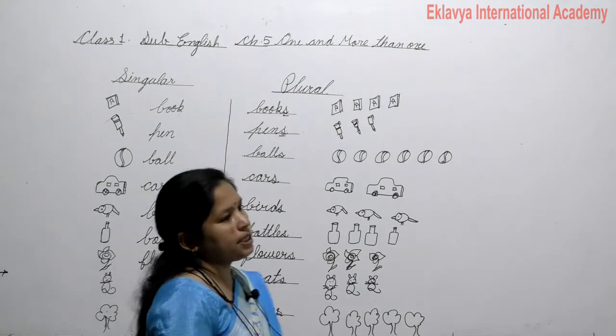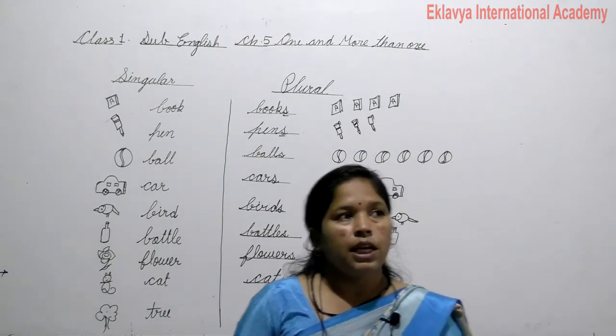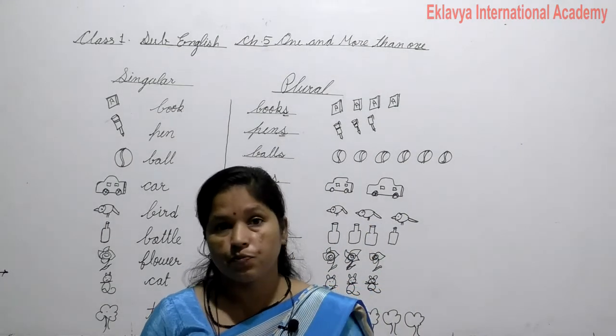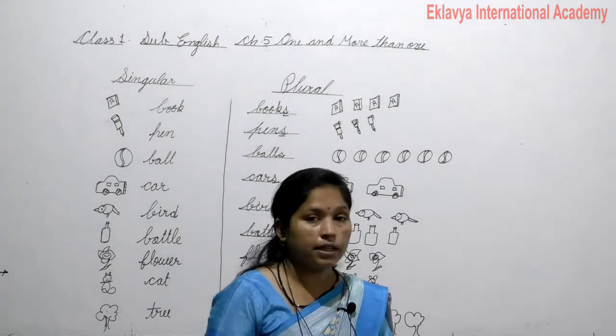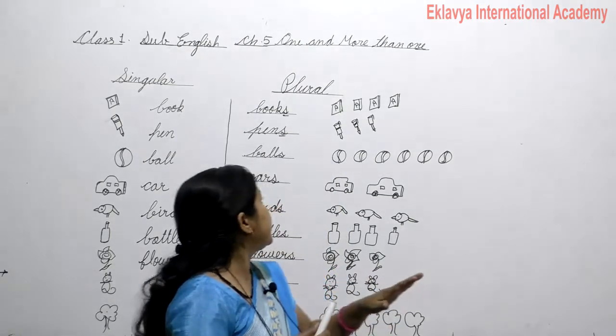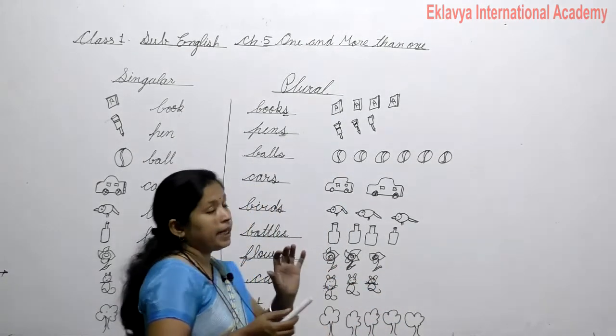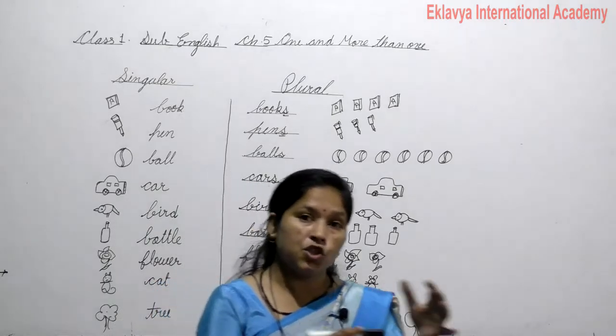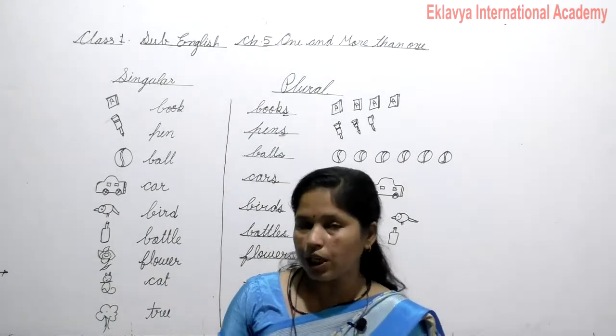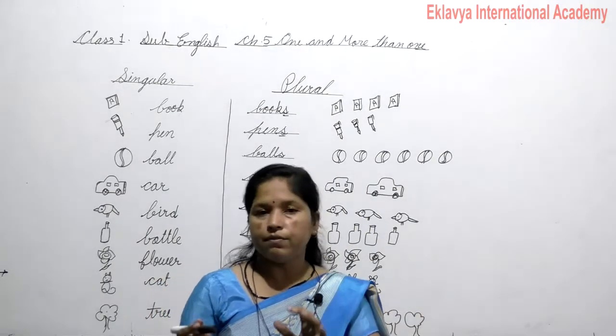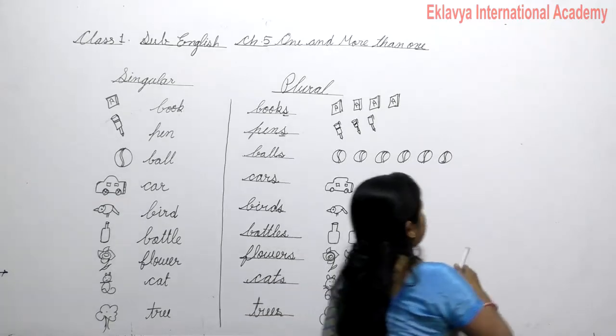And some words are like this: fish, sheep, deer. They don't change in singular and plural. They are the same: sheep is singular, sheep is plural, fish is singular and fish is plural. Look at there.